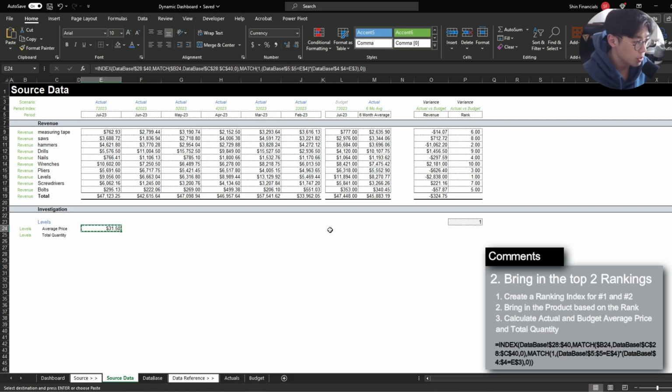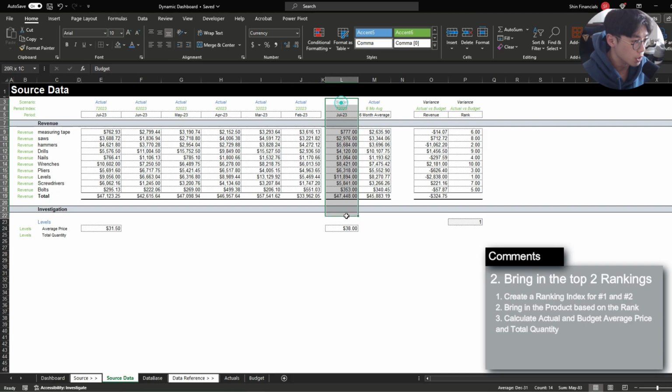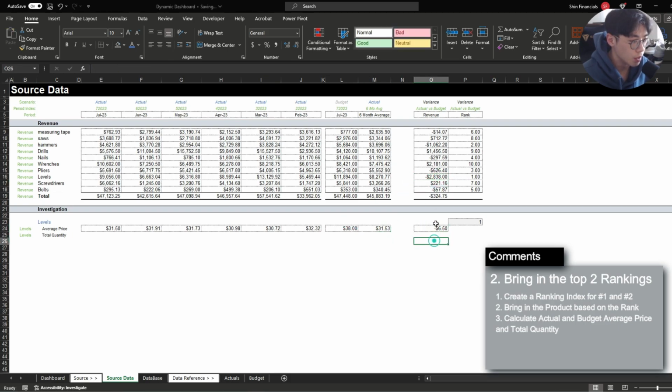And then once we copy this formula over into the budget side, it will also bring in the budget side as well. We can already see that there's a huge price variance here. And just for completeness, we can also bring in the 6-month average. So we're just going to bring all of this in and then calculate the 6-month average as well. And then for the variance, we can really see that there's a price variance of 650.